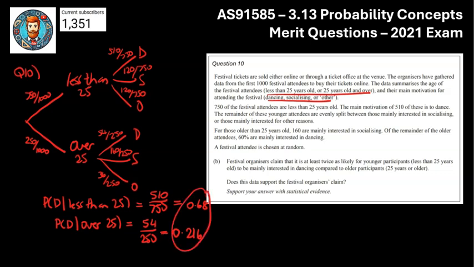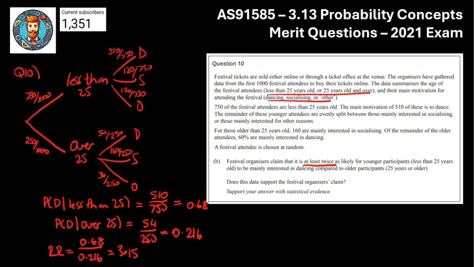So now that I've got those, we can clearly see that this group here is way bigger than the other group here. They've claimed twice as likely, so we're going to have to do a relative risk just to get the exact number. So they're claiming it's 2. I suppose they say at least 2, so it could be 2 or more. So our relative risk here, remember relative risk is always the big probability, 0.68, divided by the small probability, 0.216. And when I do that, I got 3.15, and that is definitely greater than the 2 that they're claiming. So that matches up with their claim. It's well beyond their claim, but still their claim is sufficient.